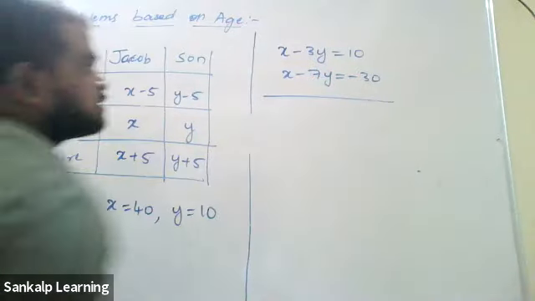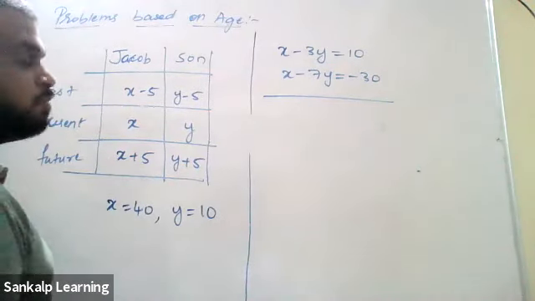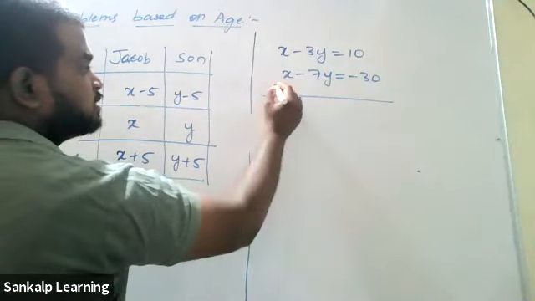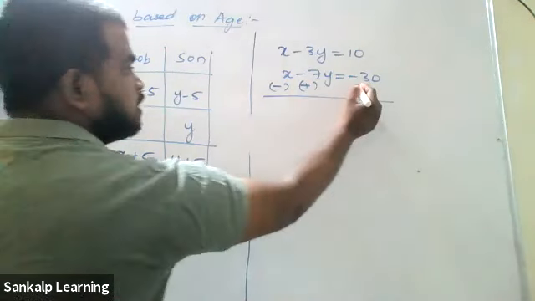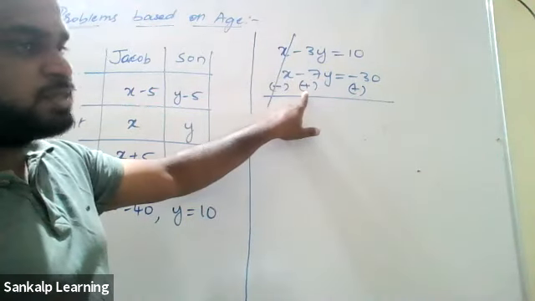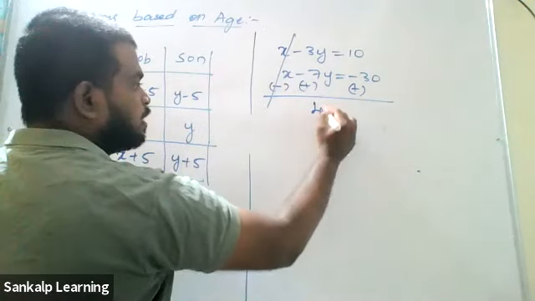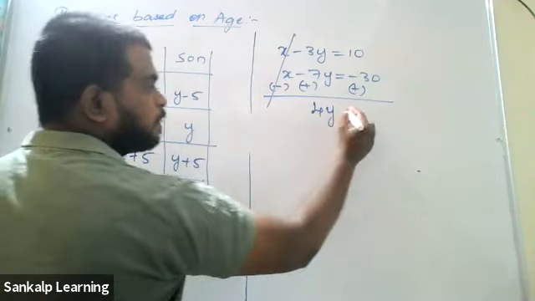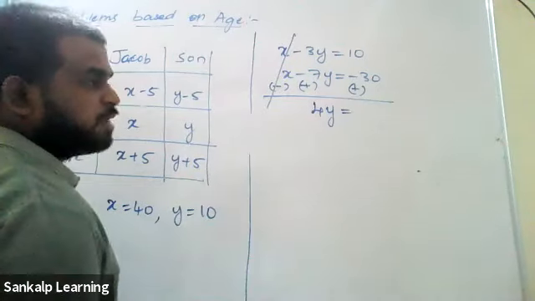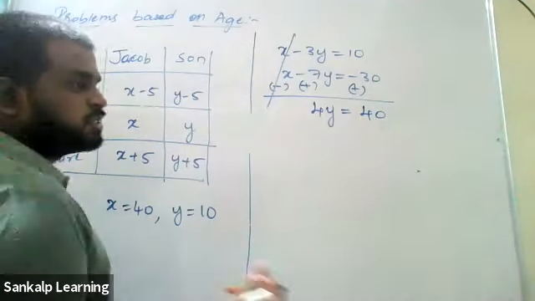I want to eliminate x. The coefficient of x is 1 here, and 1 here. No problem. So both the coefficients are the same, so I'm going to eliminate it. And both the signs are the same, so change the sign. This will become minus, this will become plus, and this will become plus. x gets cancelled. Here it is minus, the new sign is plus. Both the signs are different, so I have to subtract. 7 minus 3 is 4. Greater number is 7, so positive sign. Here it is plus, here it is plus, here also it is plus. Both are the same sign, so I have to add. Greater number is 30, the sign is positive. You have to check the new sign.